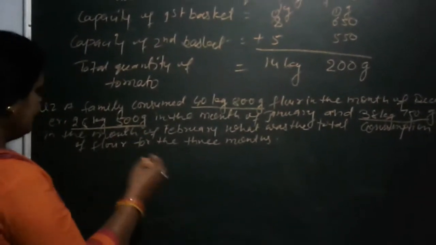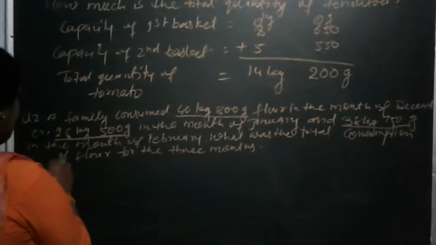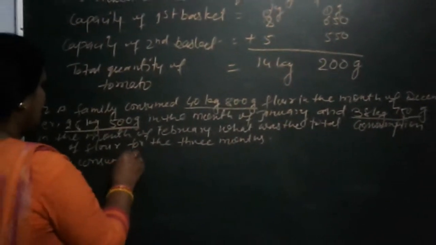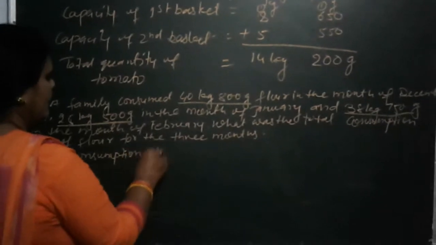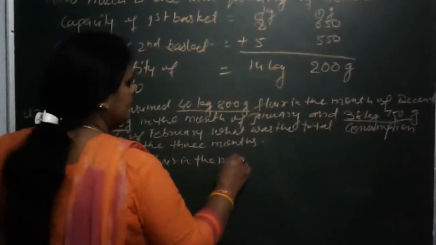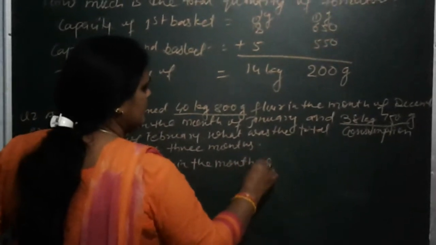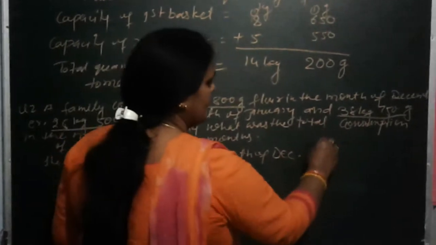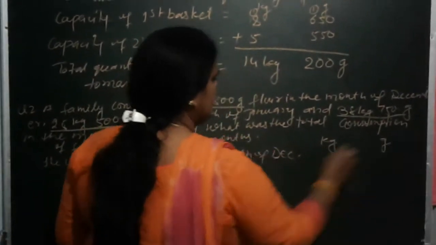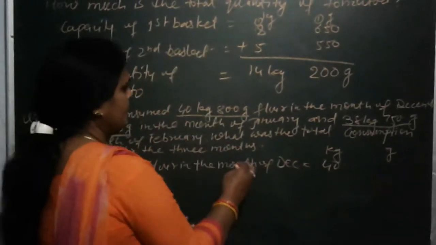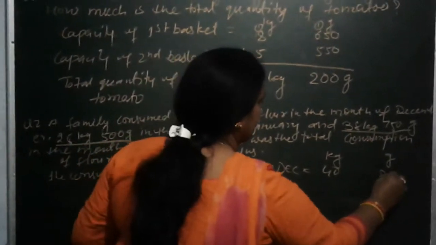How to start writing the statement? The consumption of flour in the month of December. Now you have to write kg and here is gram, so it is easy to calculate. 40 kg 800 gram.